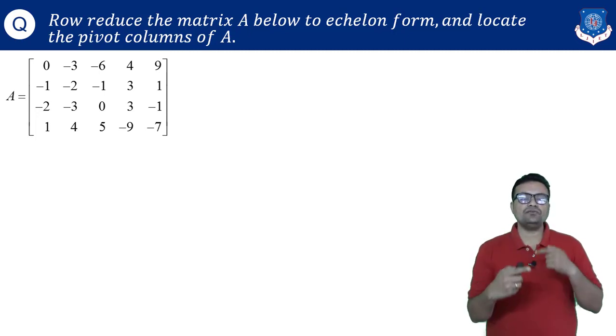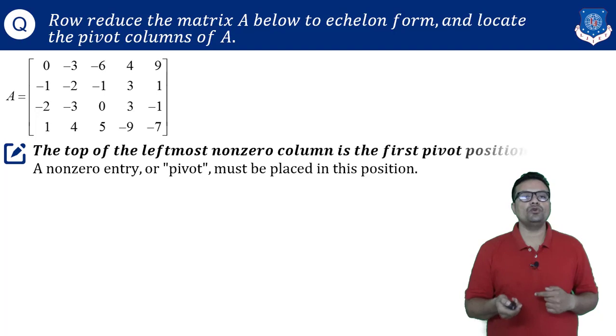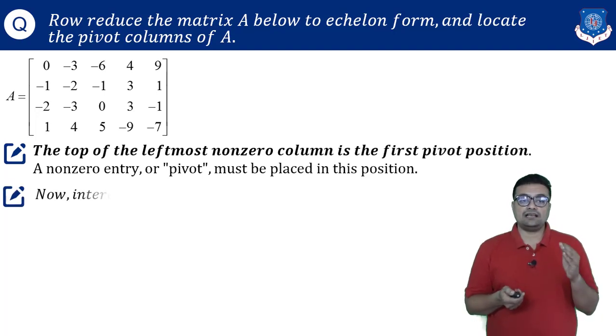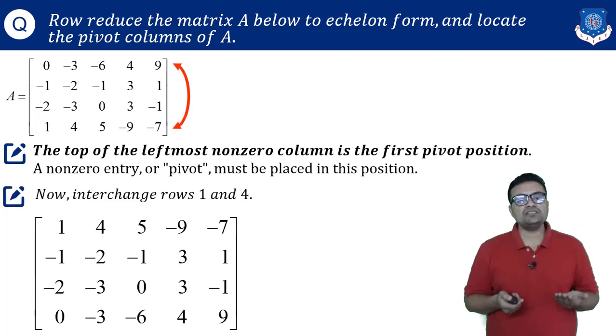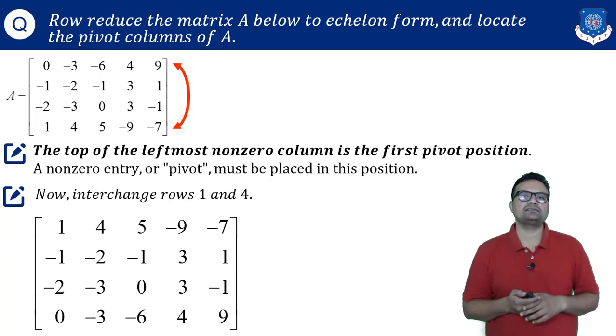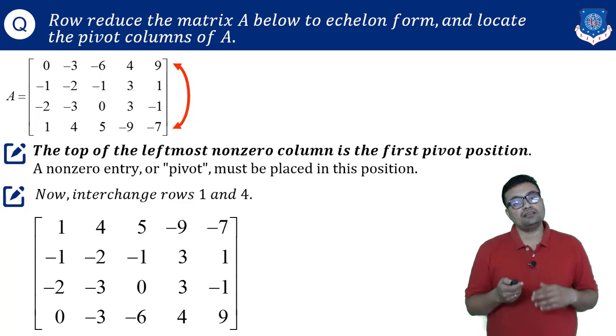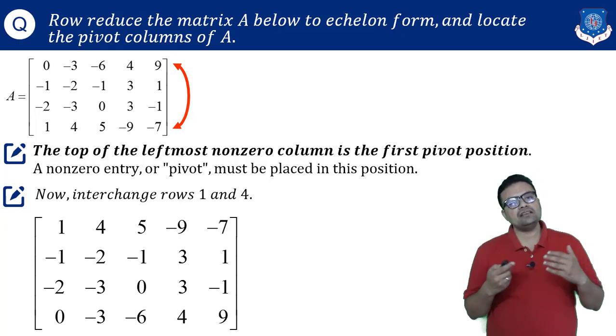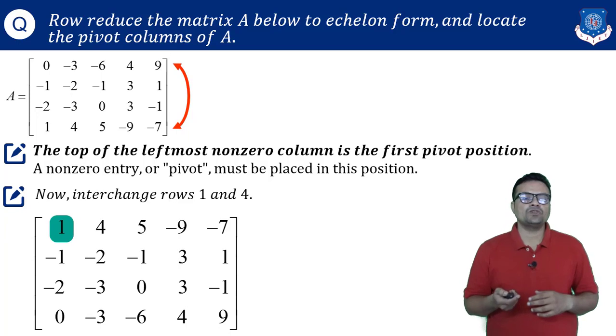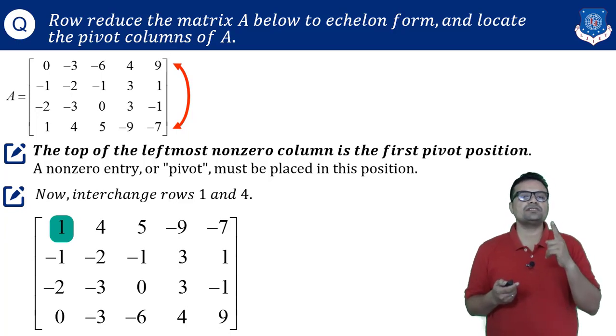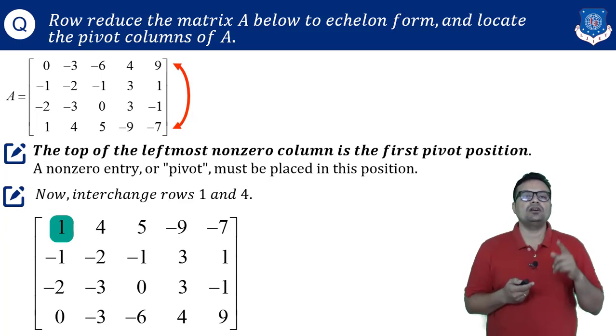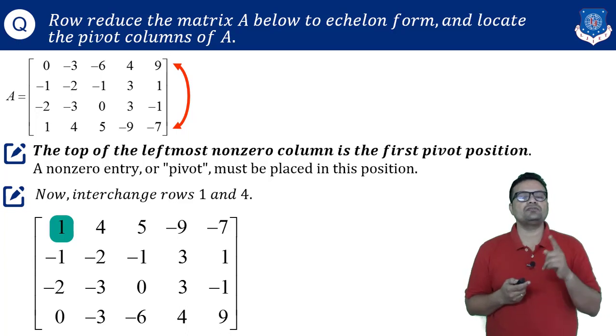So what I will do, I will interchange row 1 and row 4. So after interchanging row 1 and 4, my new values are this. So this is known as an equivalent matrix. Okay, this is not an equal matrix, but it is an equivalent matrix. So now my first pivotal entry of the first row is 1.